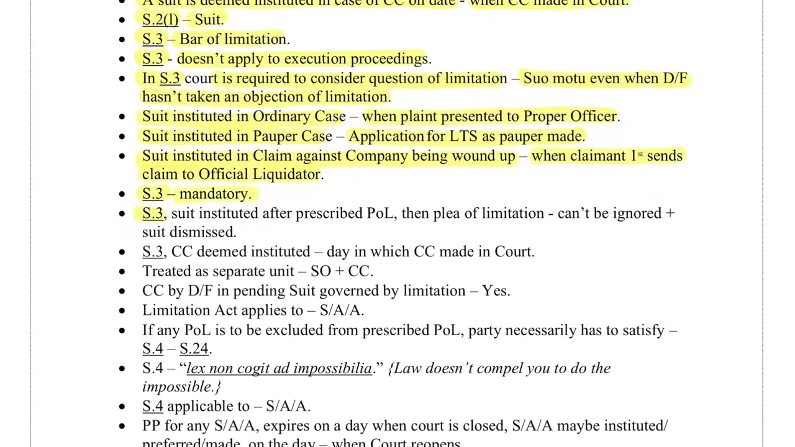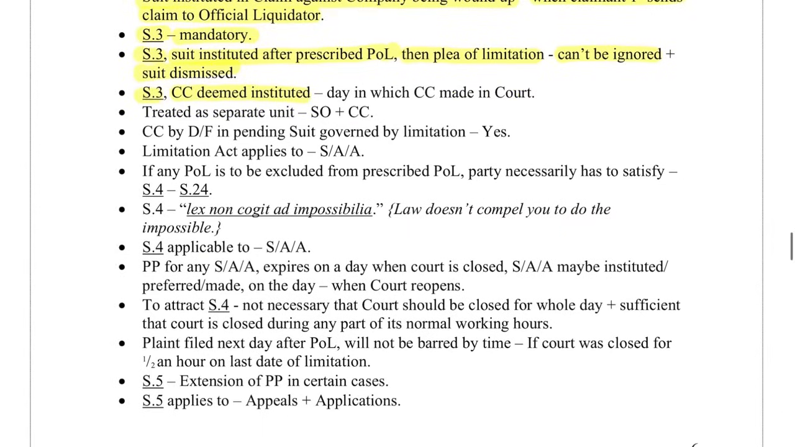In Section 3, if a suit is instituted after the prescribed period of limitation, then the plea of limitation cannot be ignored and the suit is dismissed. In Section 3, a counterclaim is again deemed instituted on the day when the counterclaim is made in court. It is treated as a separate suit, set off and counterclaim. A counterclaim by a defendant in a pending suit is governed by limitation. Yes, the Limitation Act applies to suits, appeals and applications.